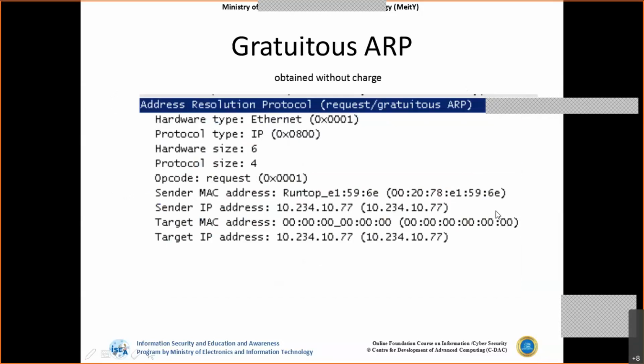Now, there are again a lot of concepts in ARP also. There is one thing called gratuitous ARP, which is used with respect to the communication whenever it starts. This is mostly used, for example, in the case of IP address conflict.